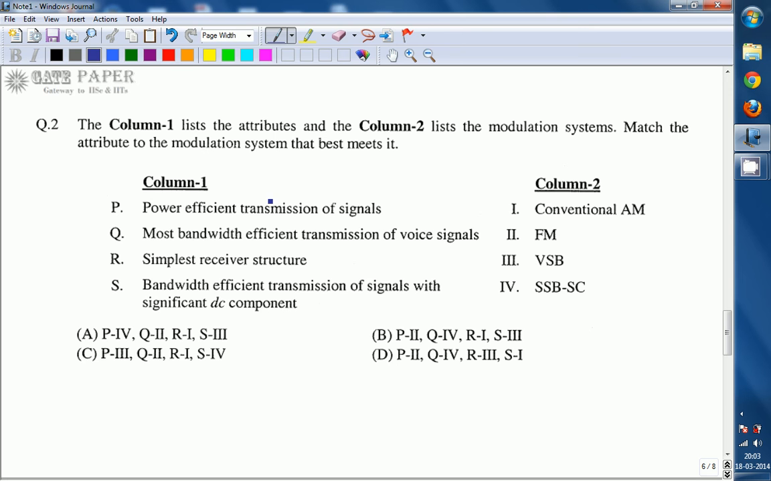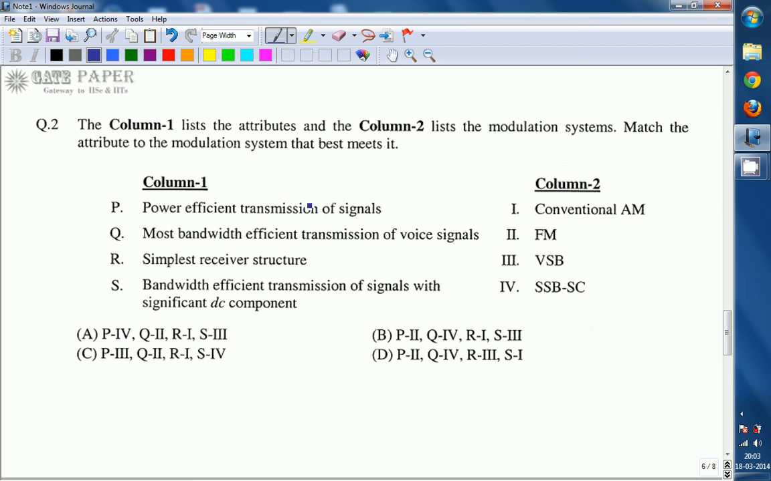Let's discuss the previous GATE paper from 2011, the communication subject. The topic is related to amplitude and angle modulations. The given question is match the following. In column 1, four characteristics of modulations are given. In column 2, the corresponding modulation techniques are given.